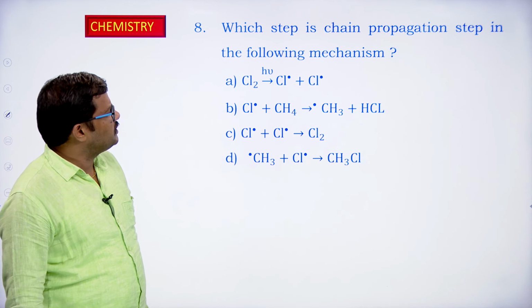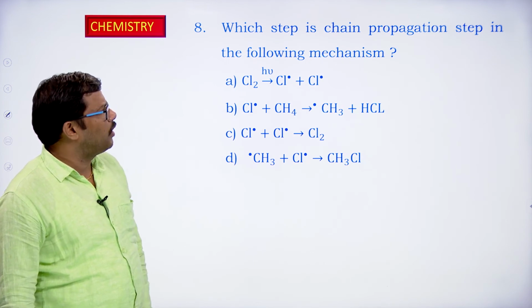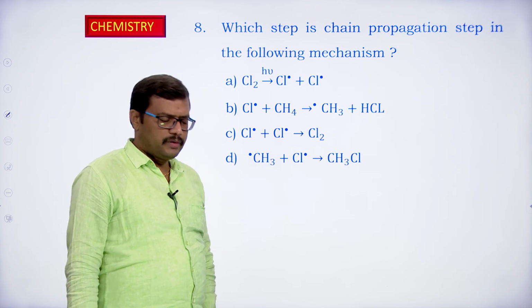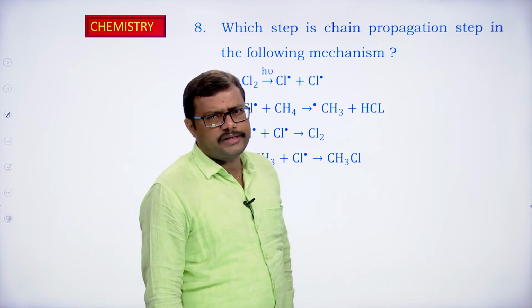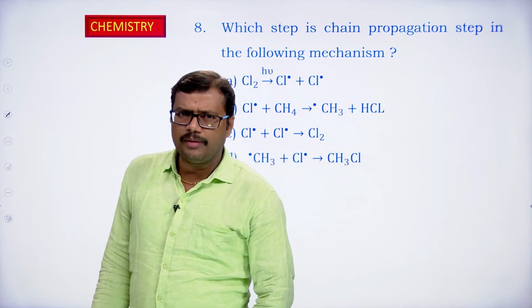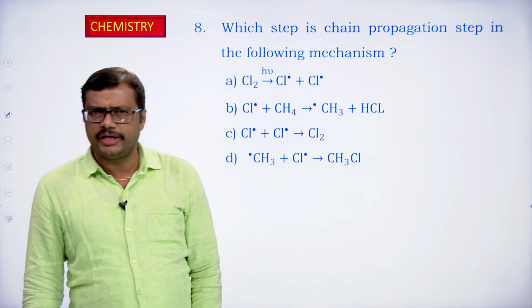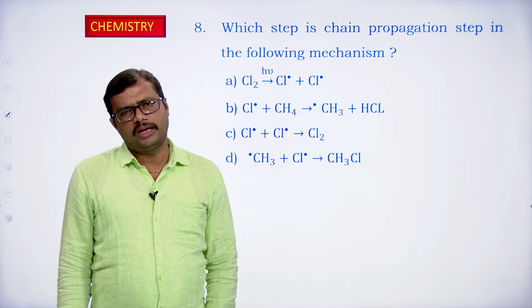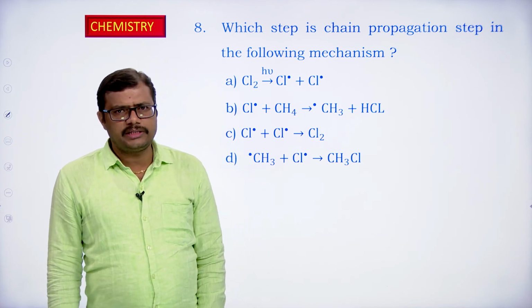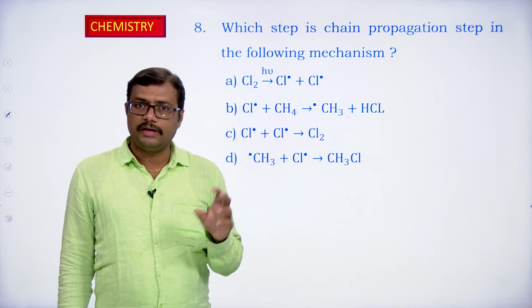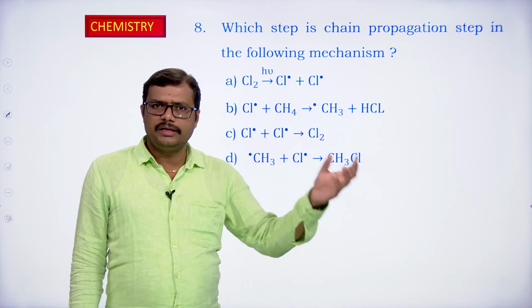Yeah, which is the chain propagation step in the following mechanism? As you know, the halogenation reaction proceeds via free radical mechanism. So in a free radical mechanism, when you observe, it has a chain initiation step, chain propagation step, and chain termination step. In the chain initiation step, what are we going to get? We get radicals. Free radicals are generated in the chain initiation step.